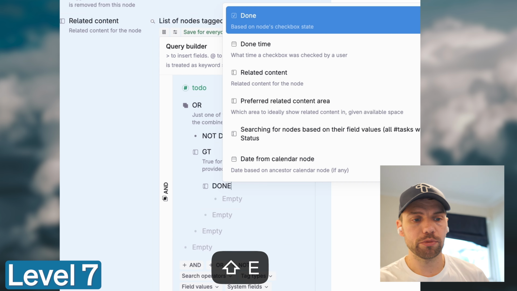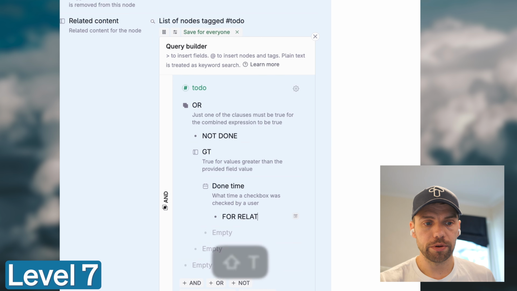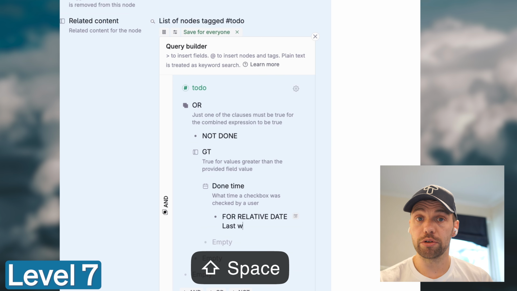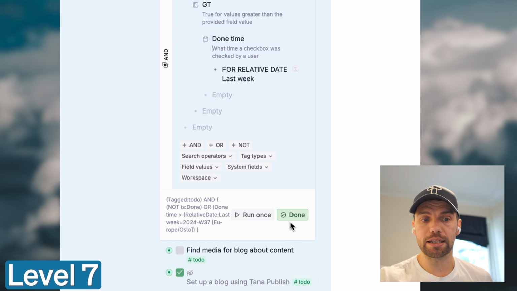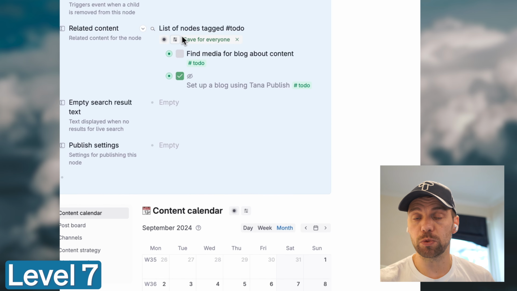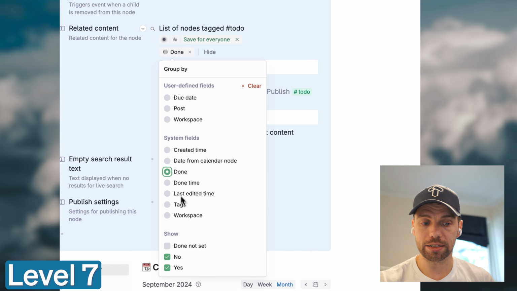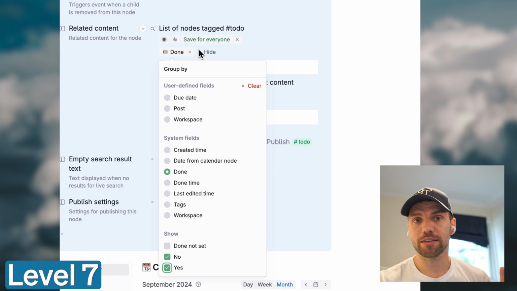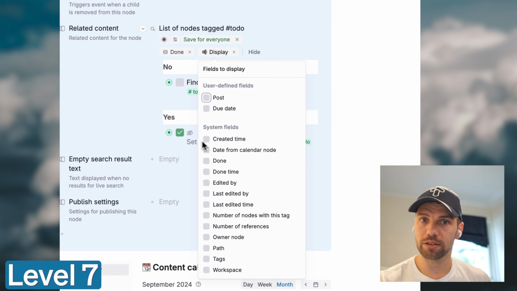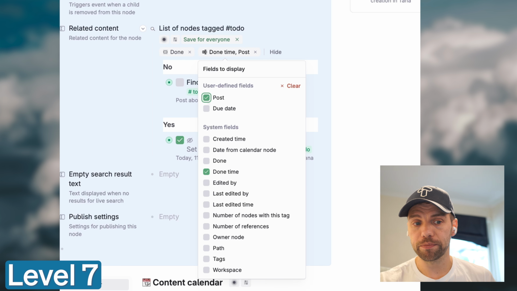Now you can see I do some half fancy search things here. I'm saying I want to-dos that are either not done or that their done time is greater than the relative date last week. What that means is that I want either tasks that haven't been done yet or tasks that have been done in the last week. That's what that is saying. And if you didn't catch what I said, just have a look at how I did it and you can do the same thing.